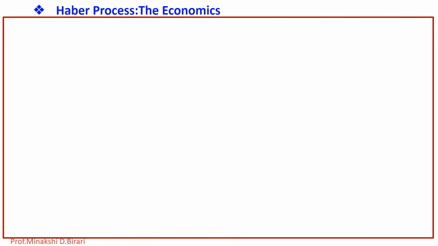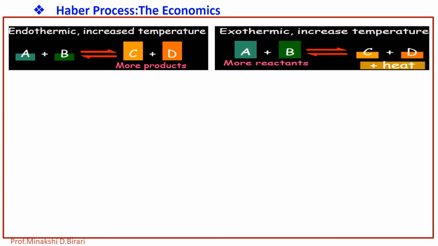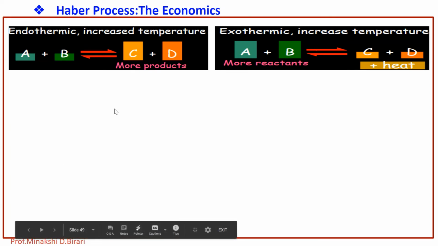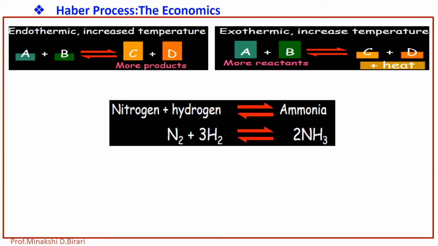Let us see the economics of the Haber process. We know that the reaction is exothermic. The forward reaction is exothermic and the backward reaction is endothermic. So A plus B gives the formation of C plus D. If there is an increase in temperature, the endothermic reaction is favored, giving more product, and the exothermic reaction, with liberation of heat, gives more reactants.